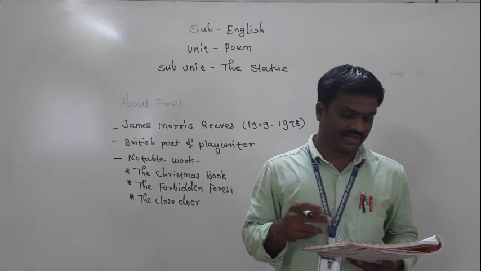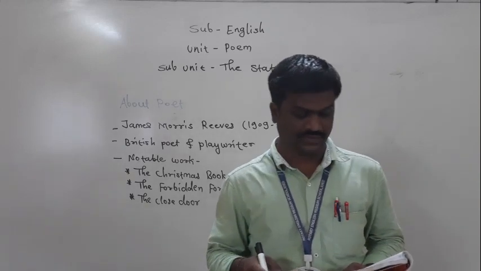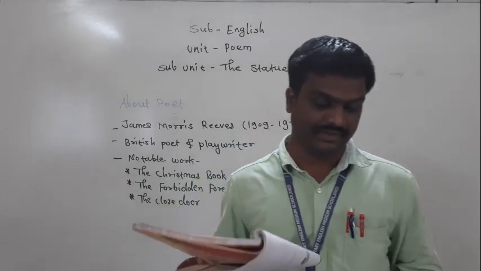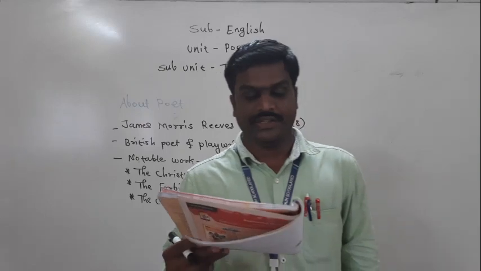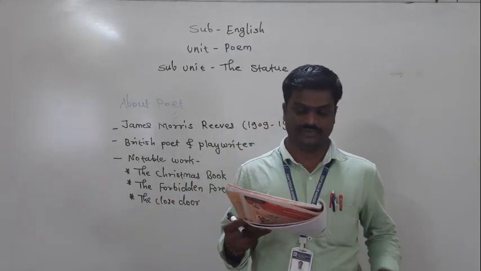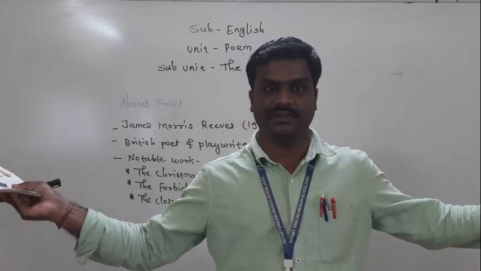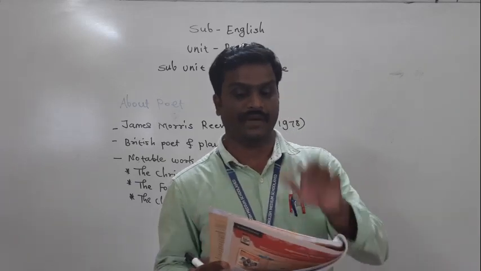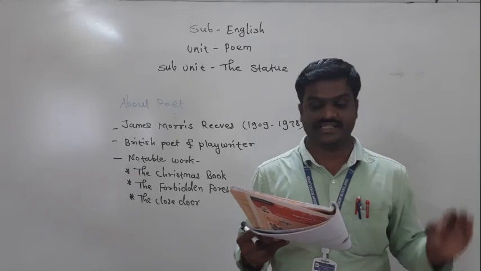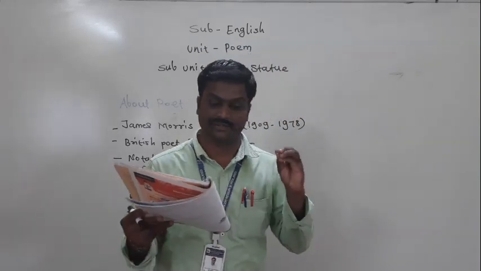Okay, the second statue. See, on the first side, a whitish color is there. That statue is Christ the Redeemer, Rio de Janeiro. See here, the next statue. Such a type of statue is there. I am talking about that statue. The name of that statue is Christ the Redeemer, Rio de Janeiro. That statue is located in Brazil.